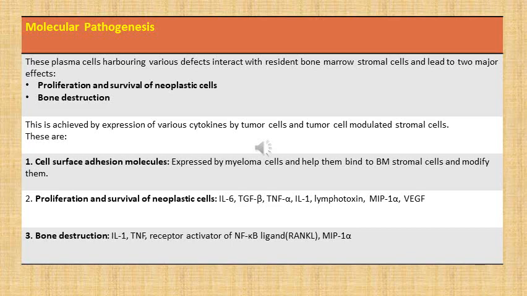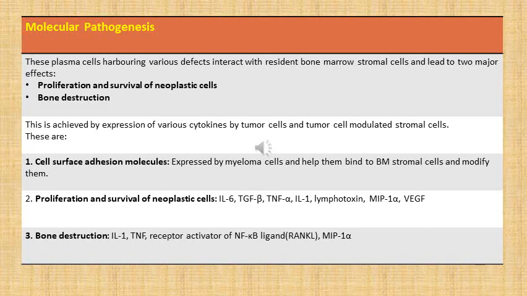And secondly, there is bone destruction, which is modulated by secretion of interleukin 1, tumor necrosis factor, receptor activator of nuclear factor kappa B ligand or RANKL, and macrophage inhibitory protein 1 alpha.